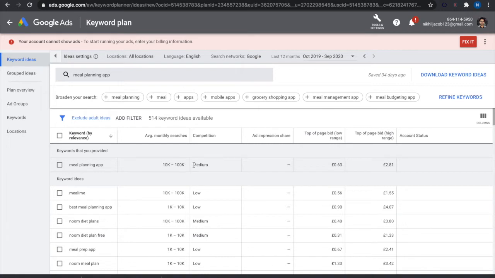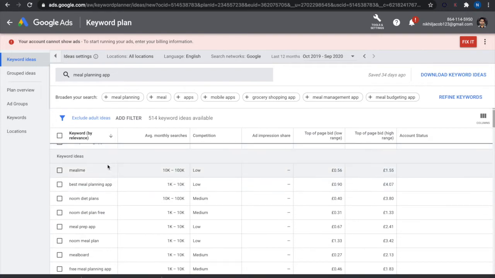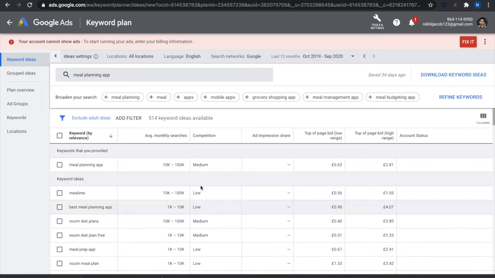But the competition for that term, I mean the amount of people who target those search words for ads, is quite high. And again, it gives you related keywords and the search volume for that. So you see best meal planning app, 1K to 10K, not that much search volume, but low competition. So this is a very useful tool where you can not only get an idea for the search volume, but also the competition, in addition to related keywords.